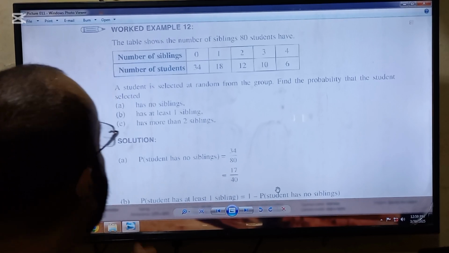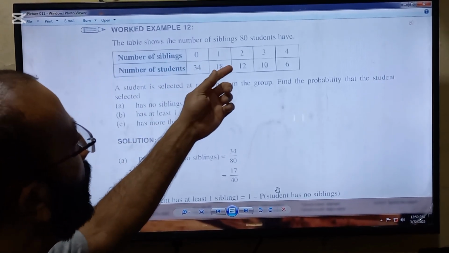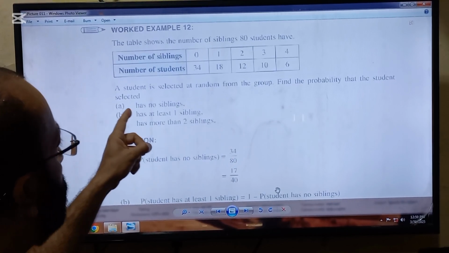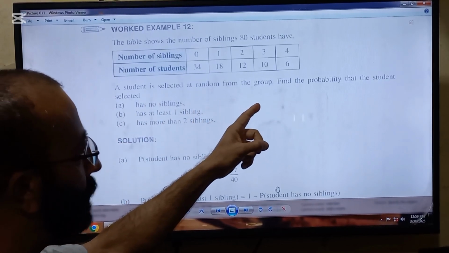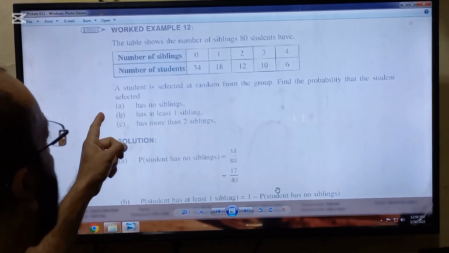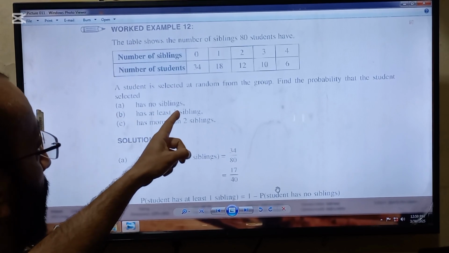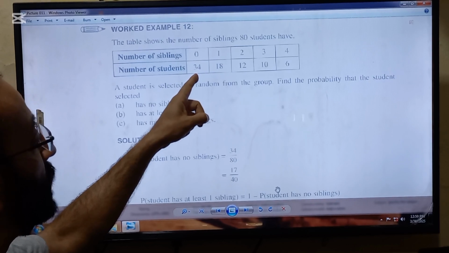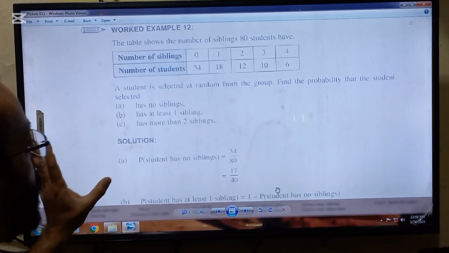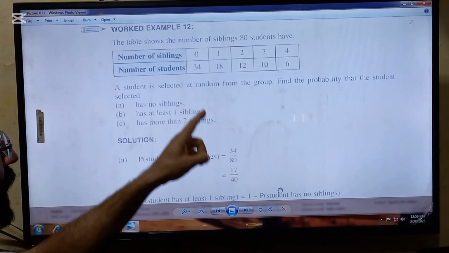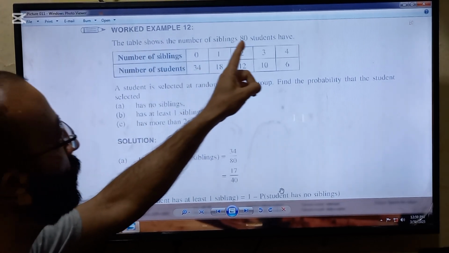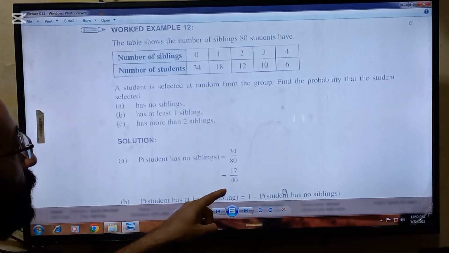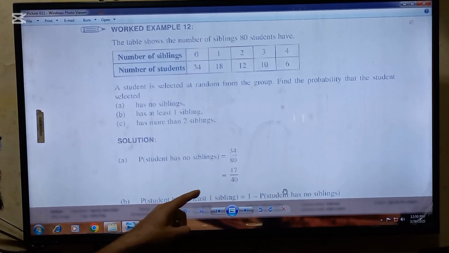Another question to understand: the table shows the number of siblings 80 students have. So this is the table. The requirement is a student is selected at random from the group. Find the probability that the student selected has no siblings. So 34 is the favorable number, the students having 0 siblings. 34 favorable numbers will be put in the numerator, and total outcomes 80 will be put in the denominator. After cancellation, you will get an answer of 17 by 40.